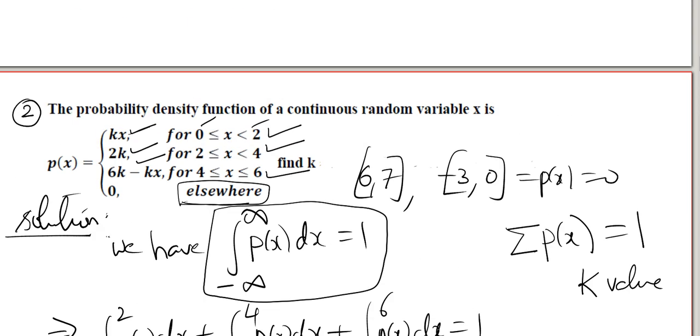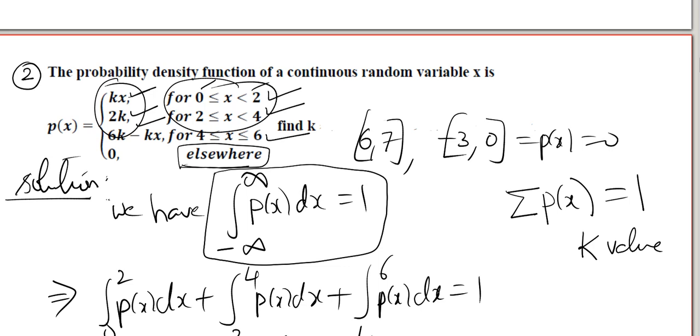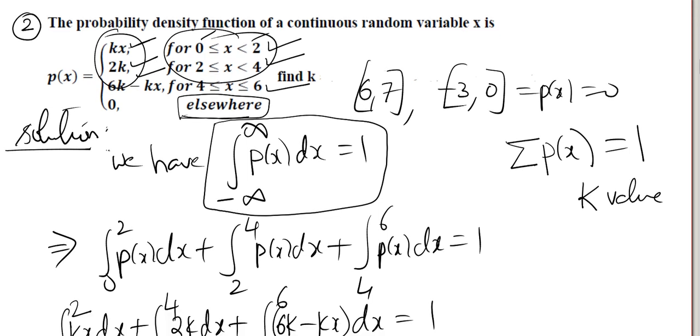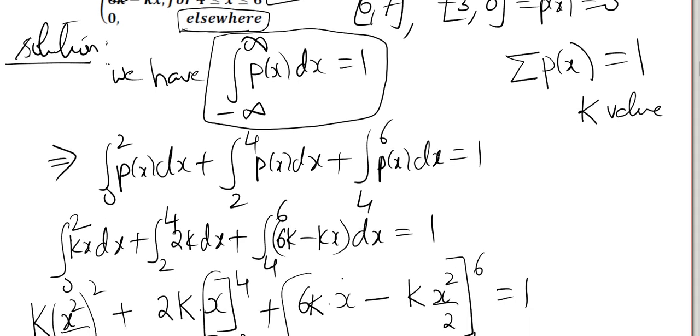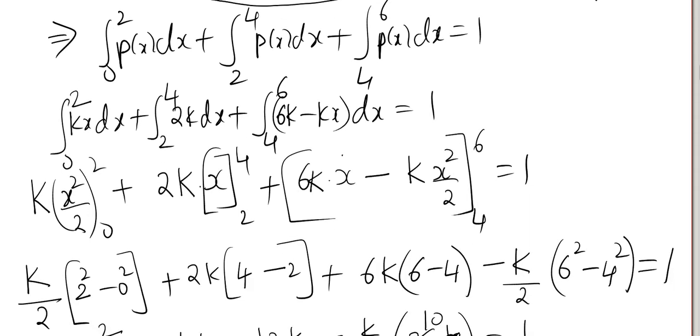So if the problem is given with multiple functions and multiple intervals, this is how to split it and then find the value of k by equating to 1. This is one question. Next.